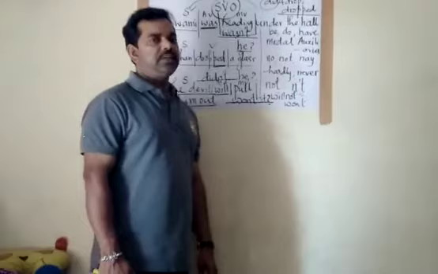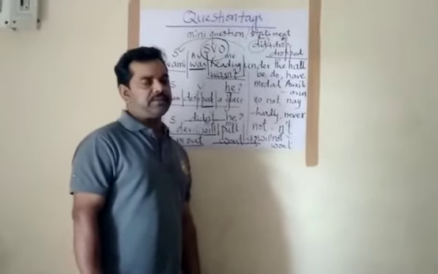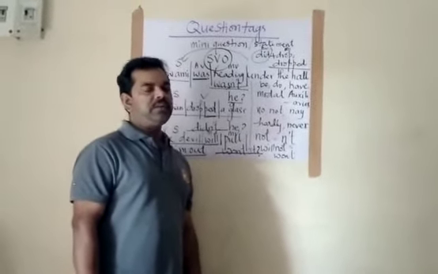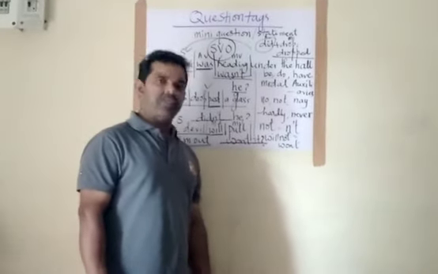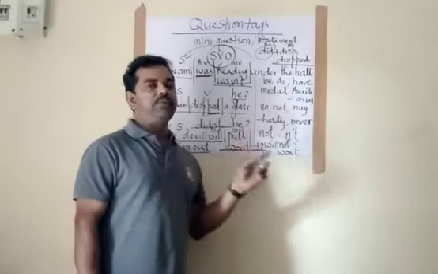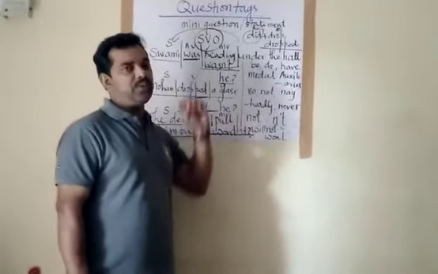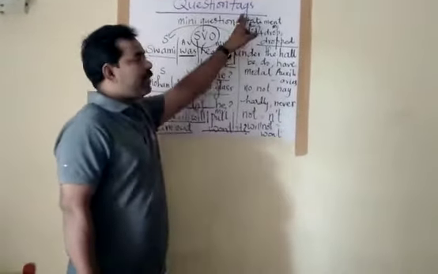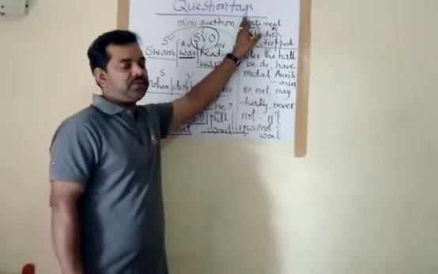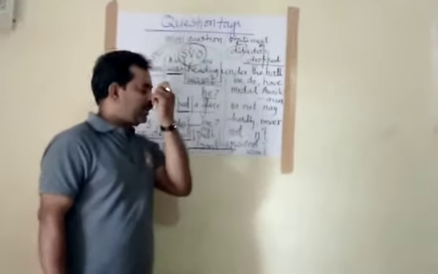A question tag is a mini question often put at the end of a statement. Mini means very small. I am repeating once again: it's a mini question often put at the end of a statement. For a statement, you are joining the question tag. Now, tag means to add or join or fix. These are the meanings you are likely to see in the dictionary.